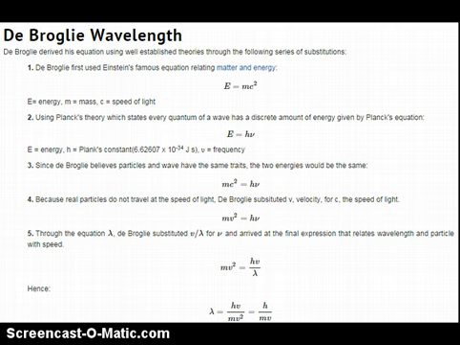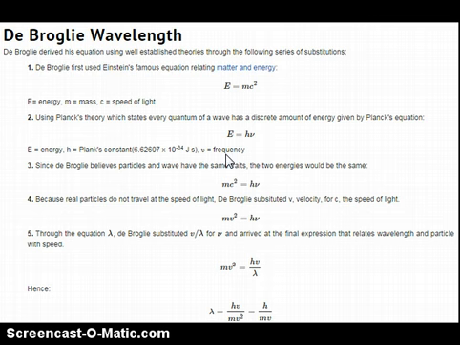Now I want to show you how de Broglie derived his equation for wavelength. So he starts using Einstein's equation relating matter and energy. E stands for energy, m will be the mass, and c is the speed of light. Then he uses Planck's equation based on Planck's quantum theory that every quantum of a wave has a discrete amount of energy given by this equation. E again stands for energy, h will be Planck's constant, which is right here, and nu, this is nu, it's not a letter v, it's the Greek letter nu, will stand for frequency.